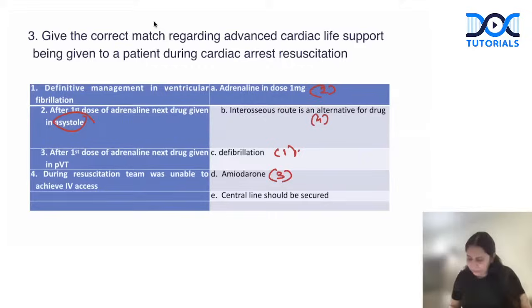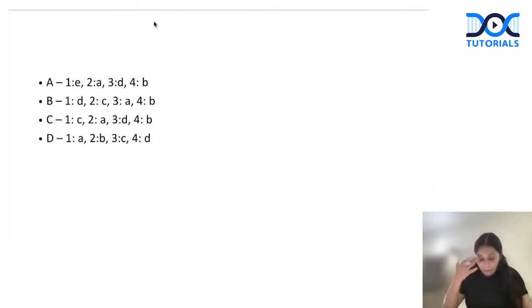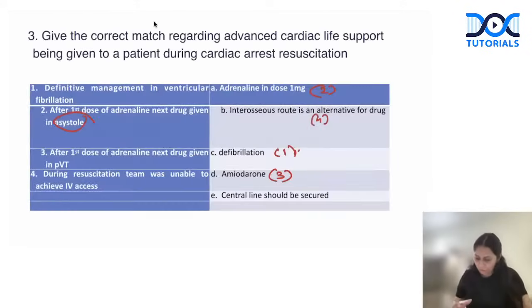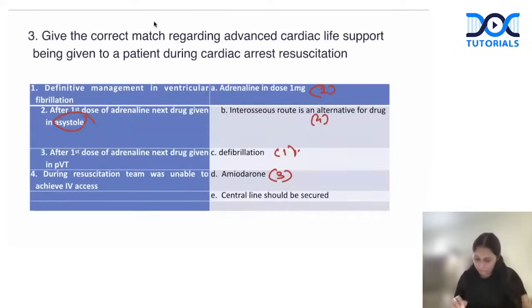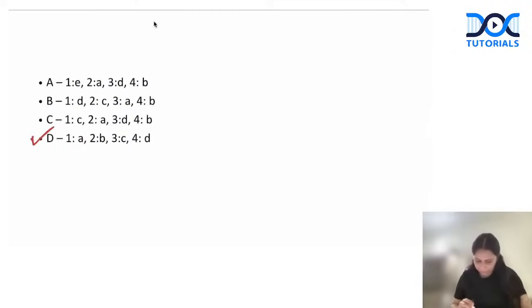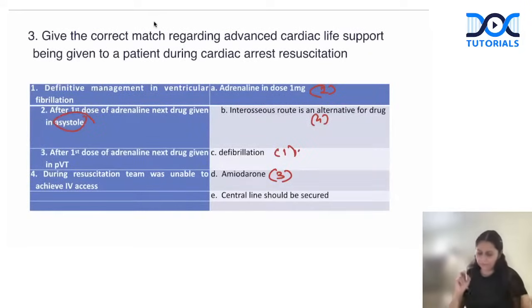So 1C, 2A, 4B, and 3D. So let's see. 1C, 2A, 3D, and 4 is your B. So D would be the right answer. Got it? Sorry, for 1 it is C. So this is not right. C is 1C, 2A, 3D, and 4 is your D. Okay, so C is the right answer. So keep it in mind. This is a very important question on your ACLS.